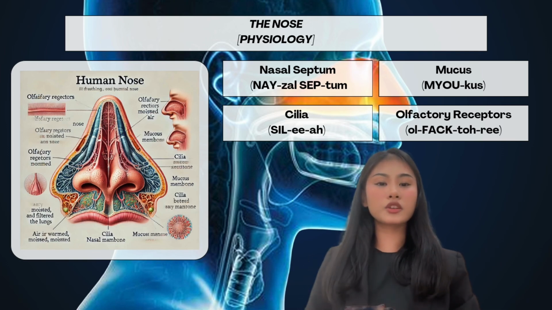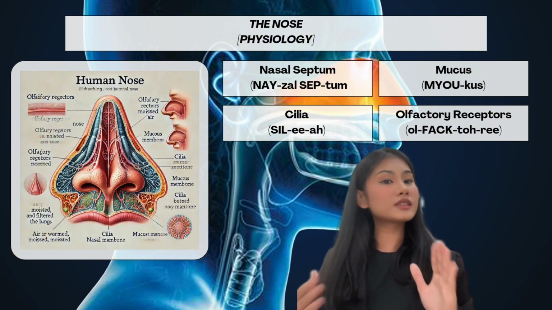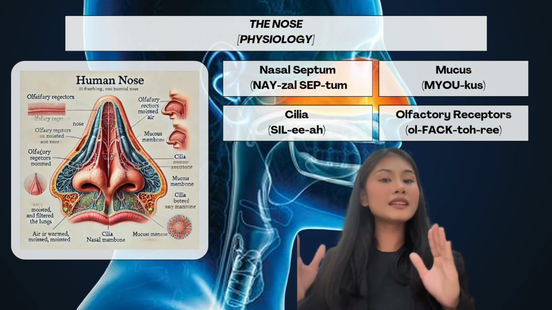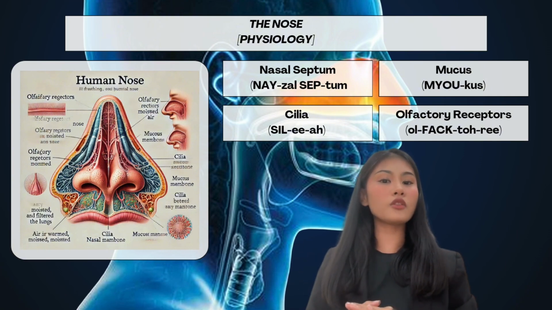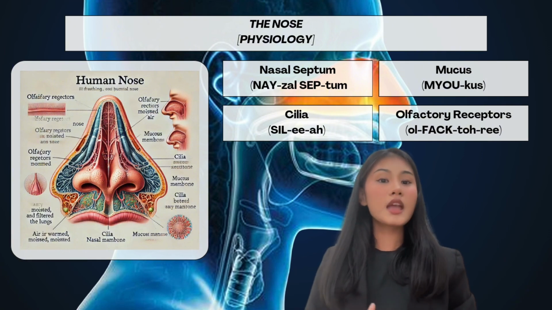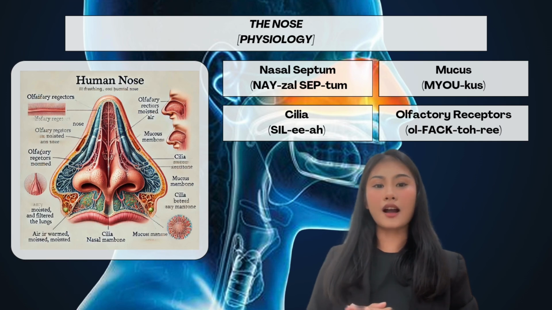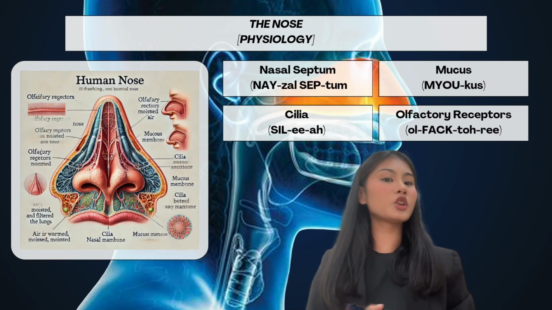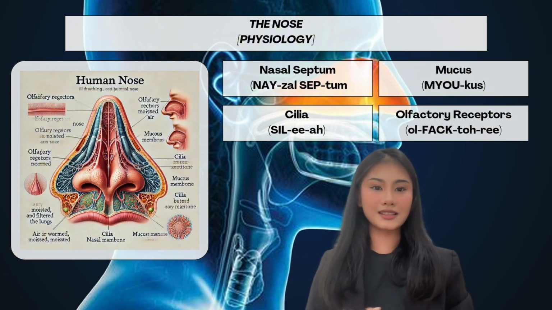Beyond its respiratory functions, the nose plays a critical role in olfaction, which is the sense of smell. The upper nasal cavity houses the olfactory epithelium, where specialized receptors detect airborne molecules and send signals to the brain, allowing us to perceive various scents. Smell also enhances taste by working with taste buds on the tongue. The nose acts as the first line of defense against pollutants, allergens, and pathogens.